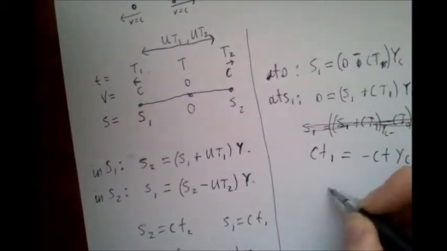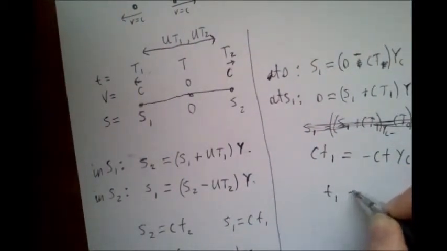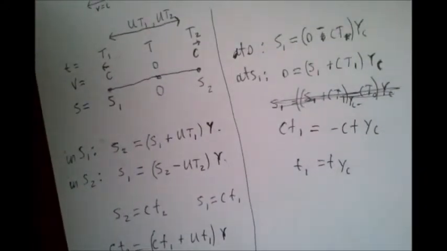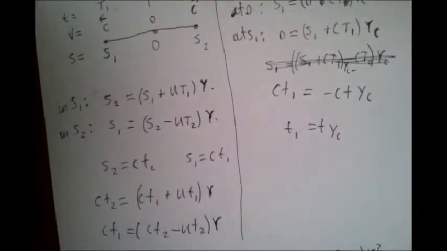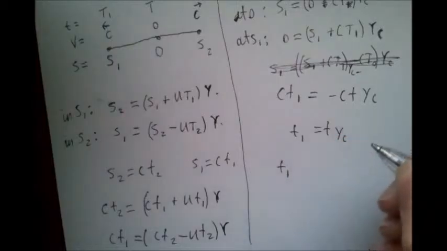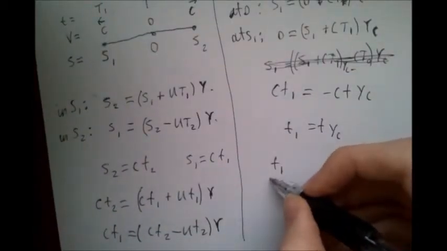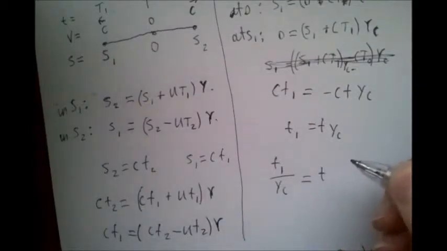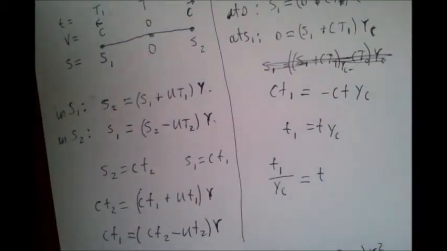So basically, the time as measured on a spacecraft is our time times the factor here. We get our first equation on time dilation: the apparent time, which is the time the spacecraft experiences, over the factor, is equal to the time as seen by an observer.